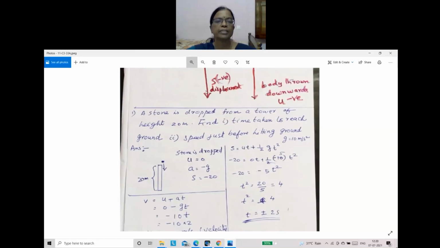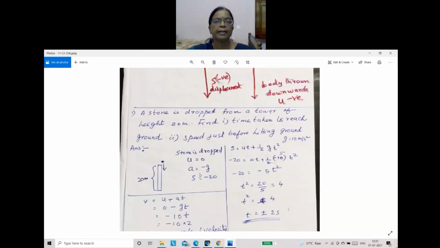Okay. So here the stone is dropped from the tower. This is the tower. Tower height is given as 20 meter, and it is dropped. So what is u, children? Stone is dropped. What is u? Zero.